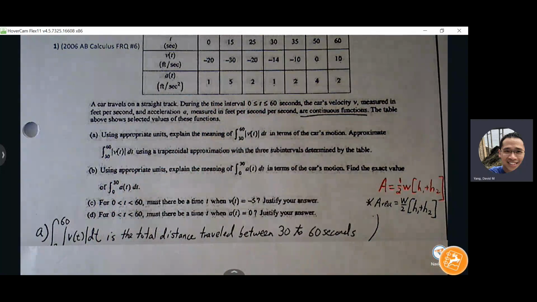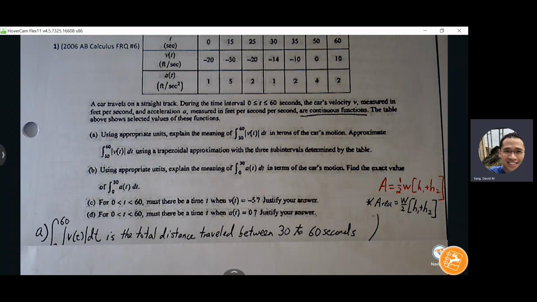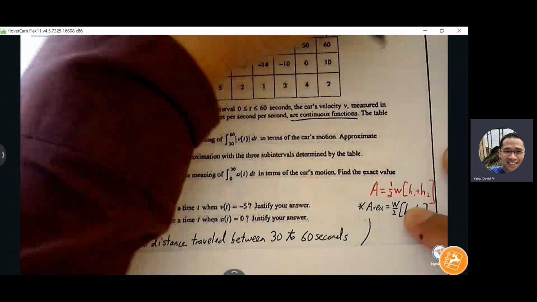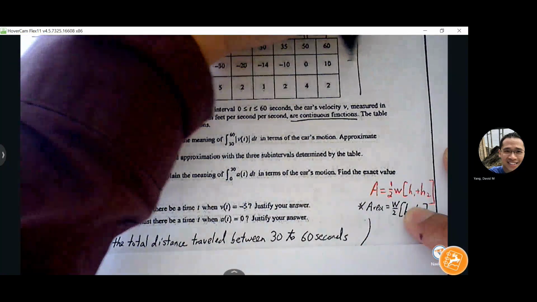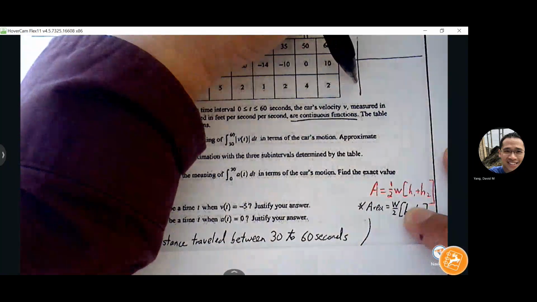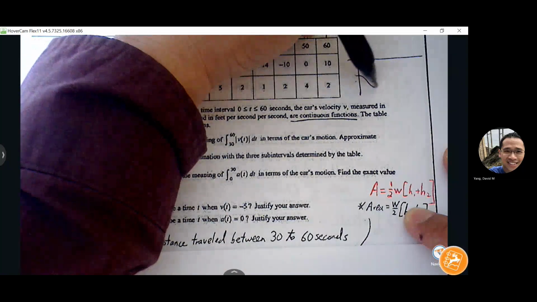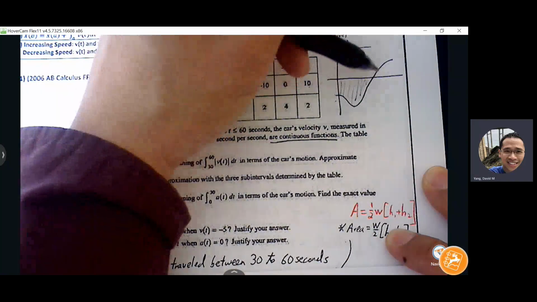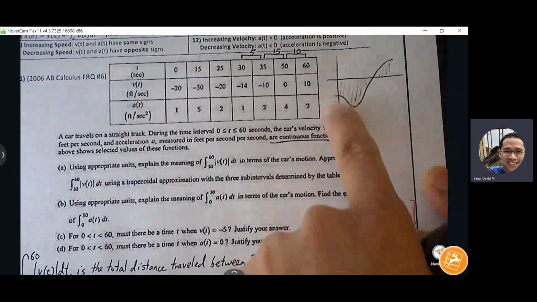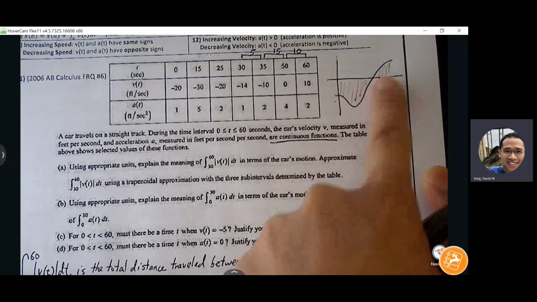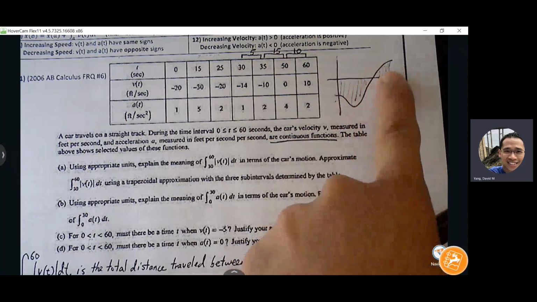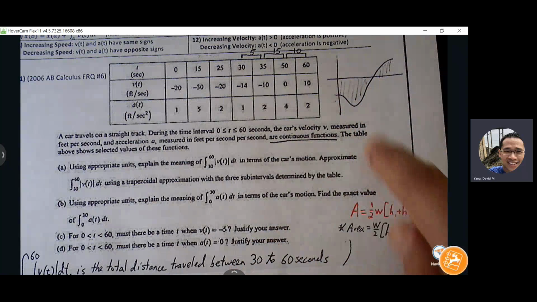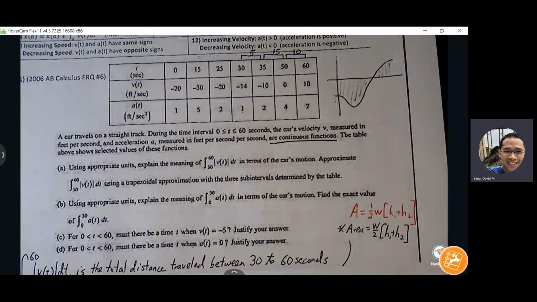Yeah, we want to consider everything as positive. Even the negative, even though we're moving to the left or moving in the negative direction, we still want to count that. We want to count the region between the graph and the x-axis as positive. So even though the graph may look something like this, we still want to treat all of this as positive area. We know area between the velocity and the x-axis is going to indicate the distance, right? But if we keep it negative and positive, then we'll get displacement. But if we keep everything as positive, then we know the total distance.